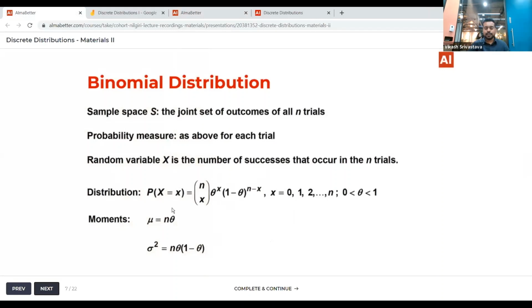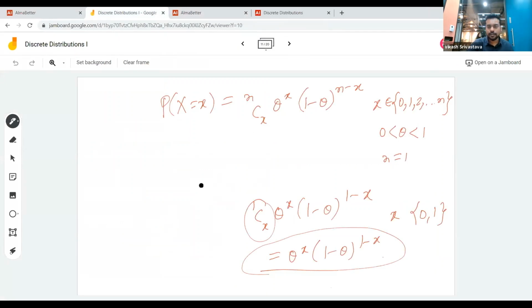And let's see how we can calculate the mean and the variance for the binomial distribution. Okay, so in this case, expectation of x, because this is a discrete distribution, we'll use the sigma, not the integral. So this will be x multiplied by nCx theta^x (1 minus theta)^(n minus x), right?